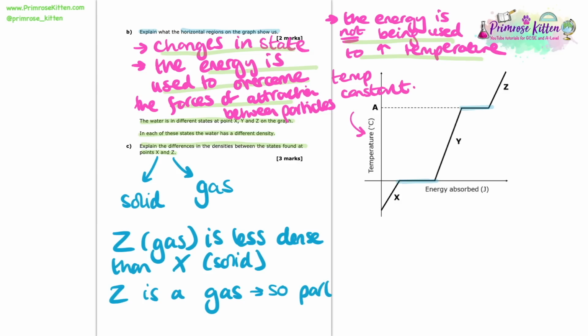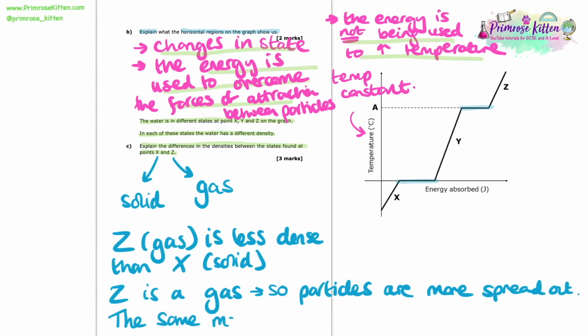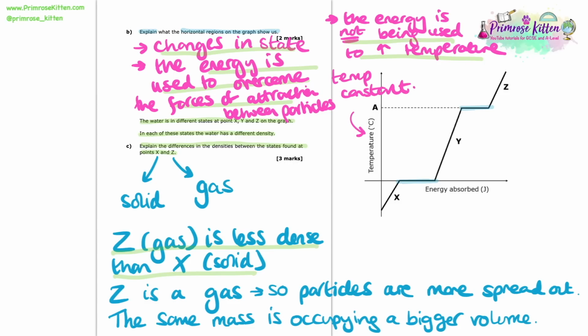And therefore, what would be essentially the same mass of this substance is going to occupy a much bigger volume. And that's what's going to have that knock-on effect on the density. So this question is a 3-mark question, so we need to have those 3 points to get our 3 marks. The first thing we want to state is, of course, that Z is less dense than X. Just lay that out to begin with.